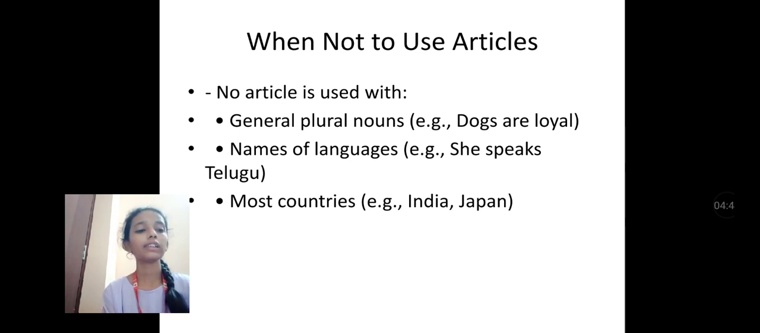And also no article before metals, games, and diseases. For example, gold. Gold is a precious metal. As we see, gold is a metal, and before metal we don't use any article. Here is an example: Ravi died with dash cancer. Cancer is a disease which does not have any cure. So before cancer we don't use any article such as a or the. So no article will come.